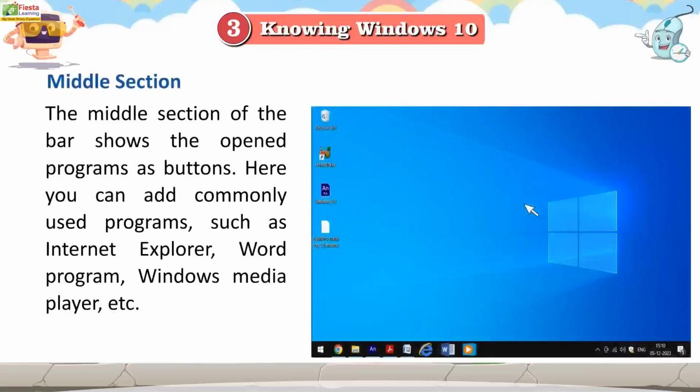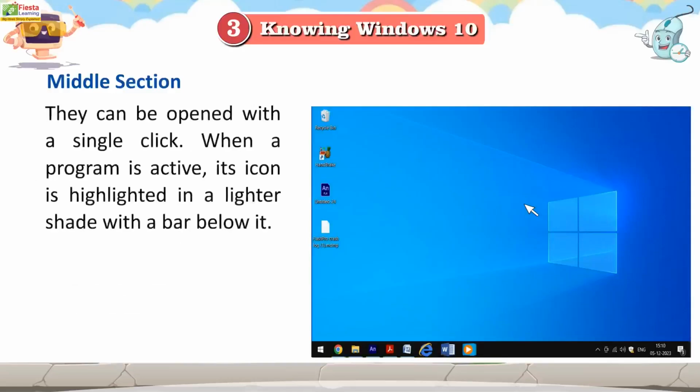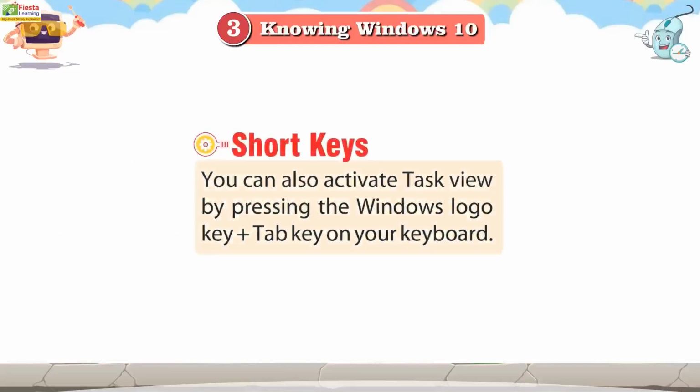Middle section. The middle section of the bar shows the open programs as buttons. Here you can add commonly used programs such as Internet Explorer, Word, Windows Media Player, etc. They can be opened with a single click. When a program is active, its icon is highlighted in a lighter shade with a bar below it. Shortkeys. You can also activate Task View by pressing the Windows logo key plus the Tab key on your keyboard.